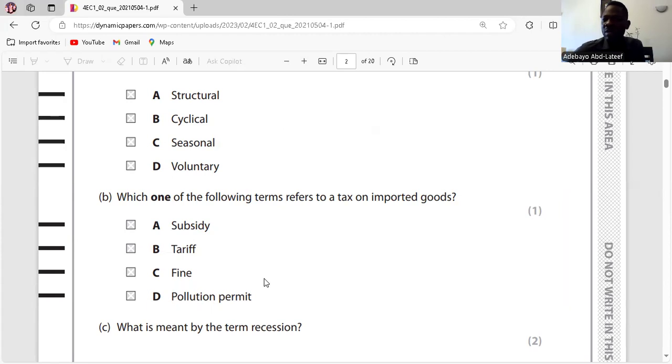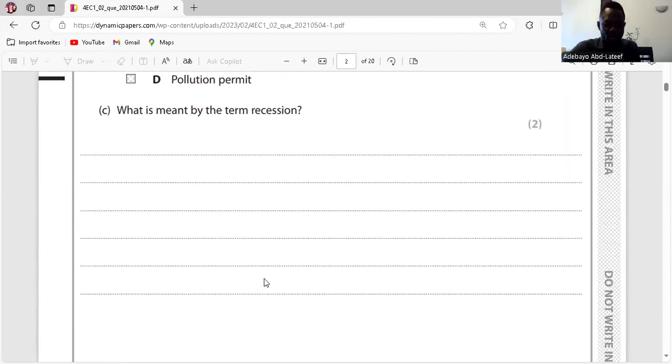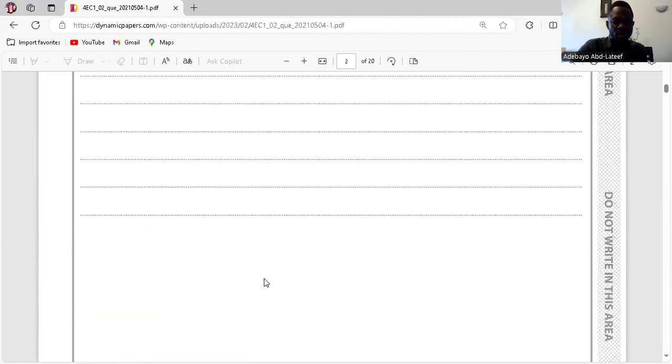Then we go to C. A fine is a penalty on maybe a negative externality. And D, a pollution permit is a government regulation to reduce environmental damage. So it is not D. Clear. So we go to question C. What is meant by the term recession? Recession is a fall in a country's GDP over 2 consecutive quarters. Is it clear? Yeah.